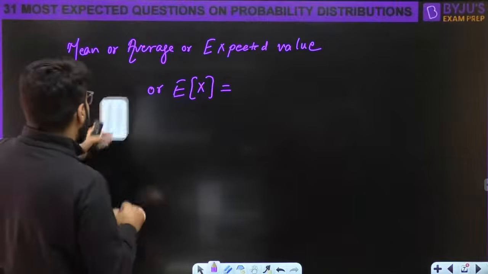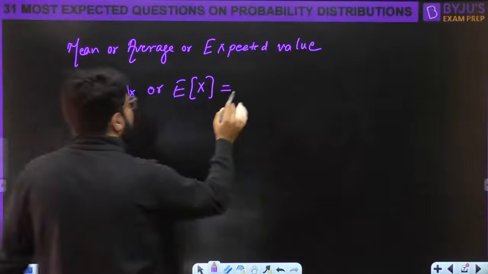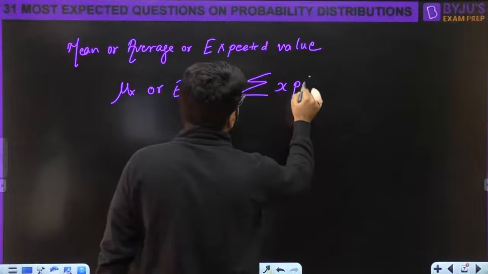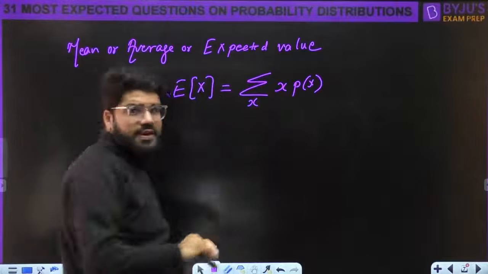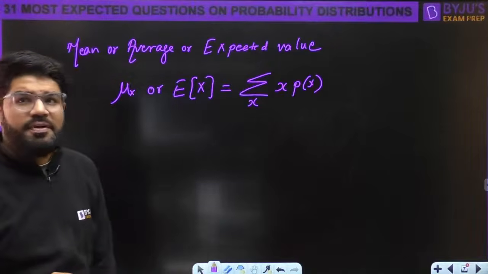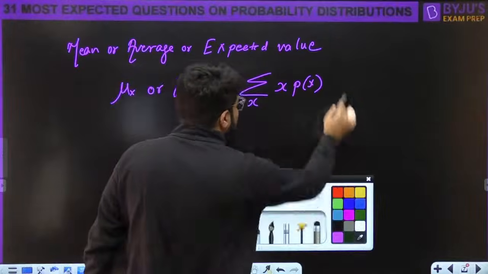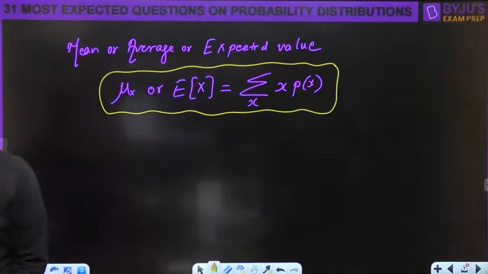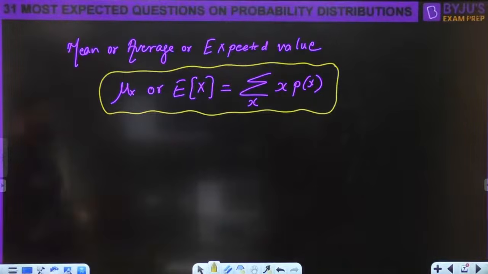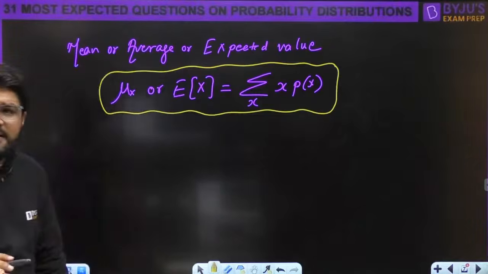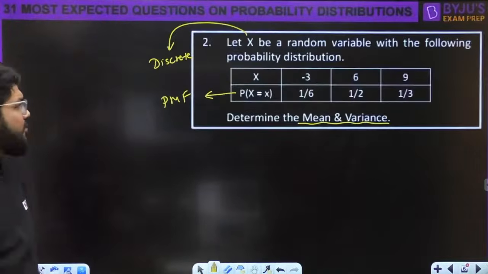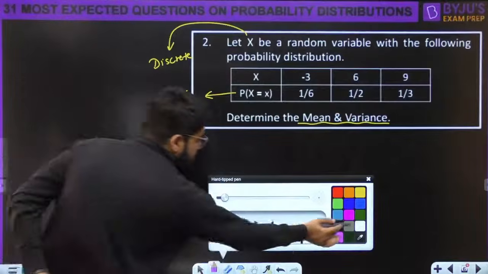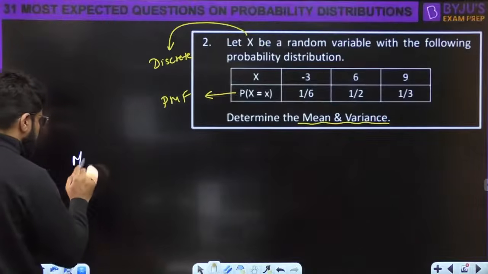It is given by the formula mu x, that is the mean of x or the expected value of x, and it is given by the summation of x into PMF, right? For all values of x, every value of x multiplied by its respective probability. ठीक है जी? This is the mu x or expected value of x. Okay. Now let's complete this calculation first. So what is the mean here? What should be the mean for this question?